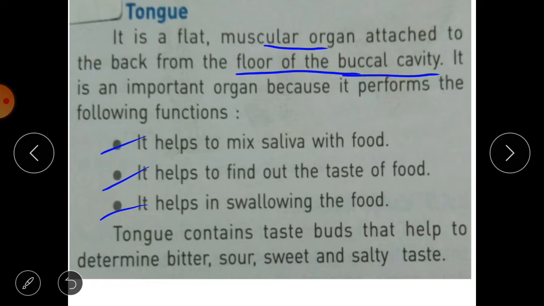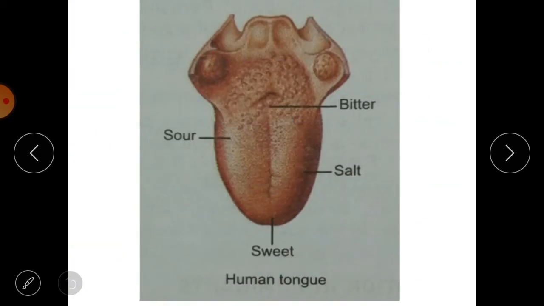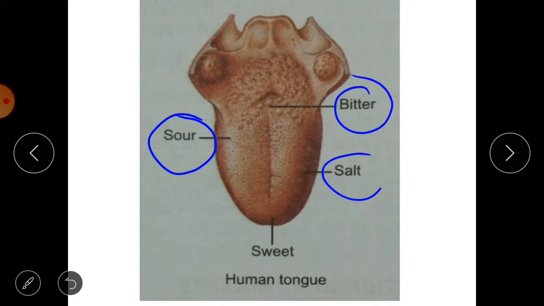Tongue contains taste buds, okay, that helps to determine the different taste of food, that is bitter, sour, sweet and salty. So these are the tastes, and we know this taste because of this taste buds. So these taste buds are there. You can see four types of taste buds: sour, bitter, salty and sweet. These four taste we know because of this taste buds.